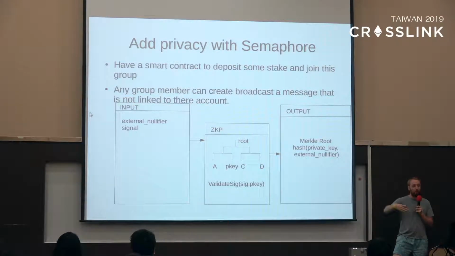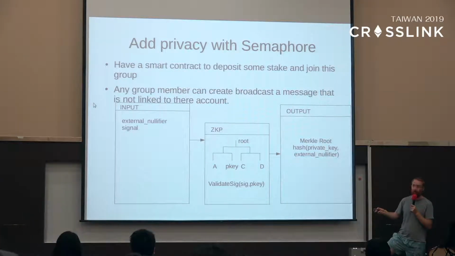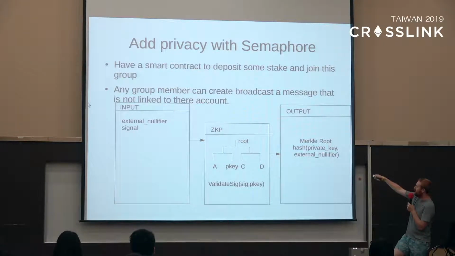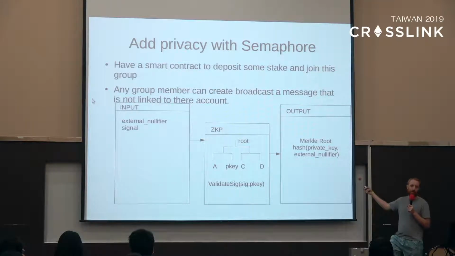So basically, we make this group of semaphore people, and we do the same thing again. Inside the zero-knowledge proof, we sign the messages. So for every epoch, which we define as this external nullifier, users can define a message, a signal, and they put these two things as an input to a snark, and inside the snark they prove that they know a public key that is in the Merkle tree, and then they prove that that's in that Merkle root, and then we reveal the Merkle root and something called a nullifier. So in this case, the nullifier is like the hash of the private key and the external nullifier.